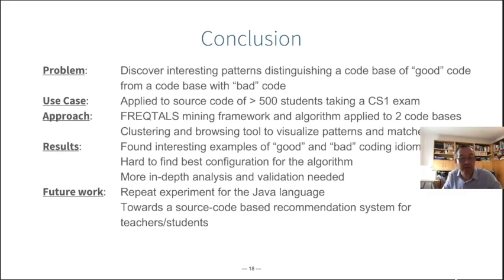And our ultimate goal or hope would be that the kind of idioms we found could be useful in a more advanced source code-based recommendation system that could be used by teachers to help the students, or by the students themselves, to get hints on what is wrong and how their code could be improved.